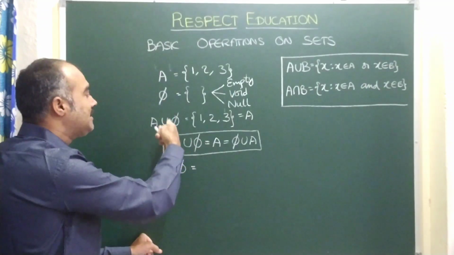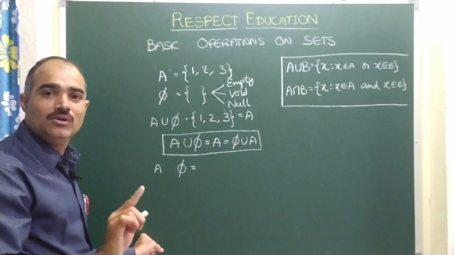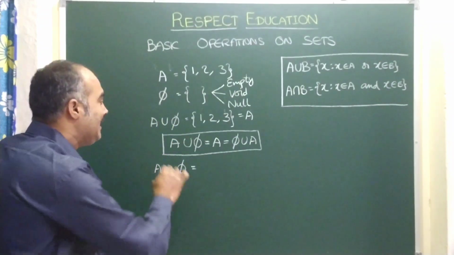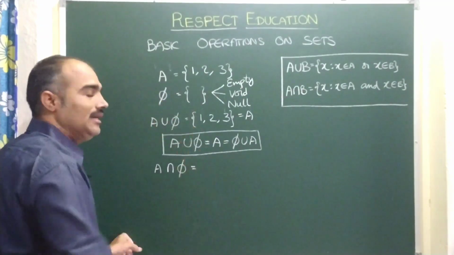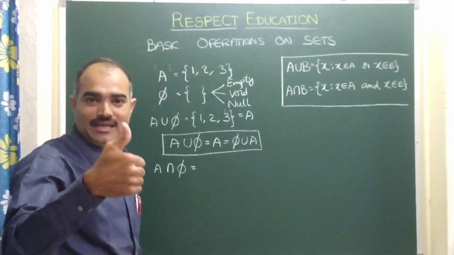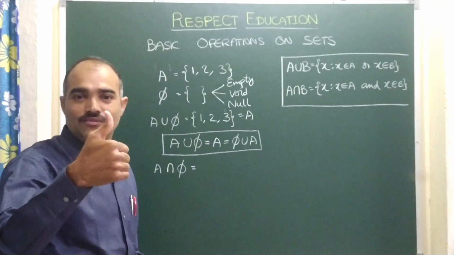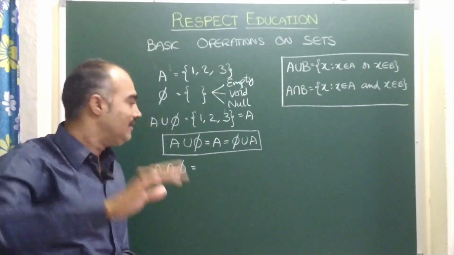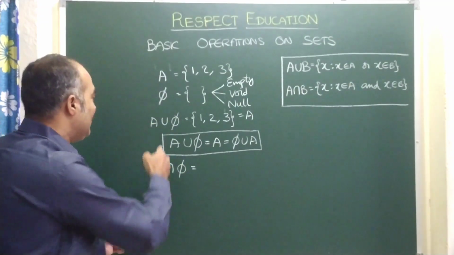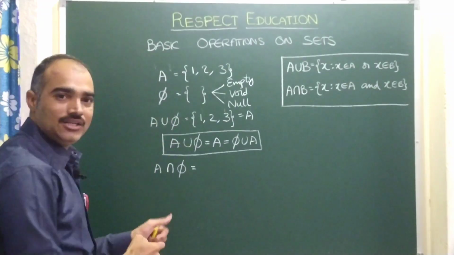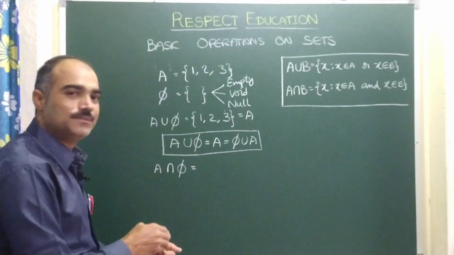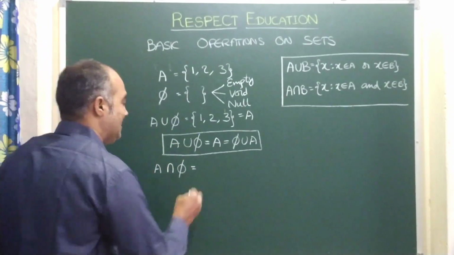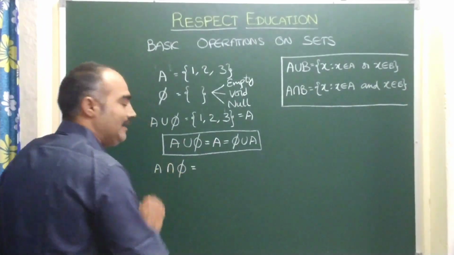Now the union symbol changes, children. 5 does not want to show unity, so he denied the offer. Here the symbol has become upside down. See, if you achieve anything you will say like this, and if you do not achieve or don't wish, you will say like this. Same way here also, if he wants to show unity, he has shown it. Now he doesn't want to show unity today, that's why he makes it upside down. So now what happens here, then he denied.